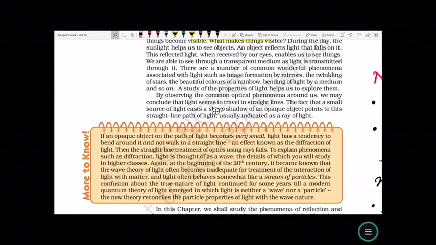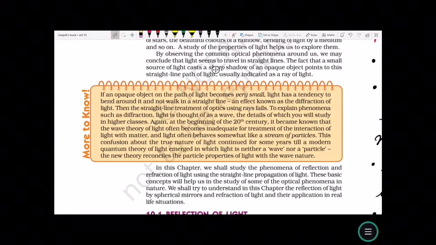Again, at the beginning of the 20th century, it became known that the wave theory of light often became inadequate for treatment of the interaction of light with matter, and light often behaves somewhat like a stream of particles. This confusion about the true nature of light continued for some years till a modern quantum theory of light emerged, in which light is neither a wave nor a particle. The new theory reconciles the particle property of light with the wave nature.